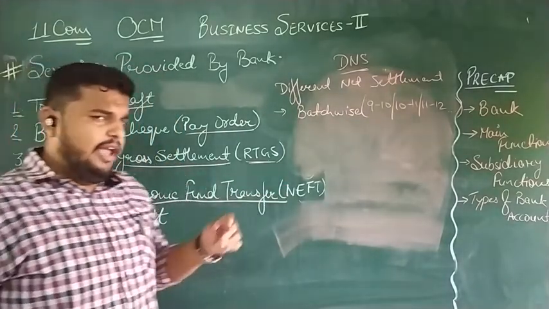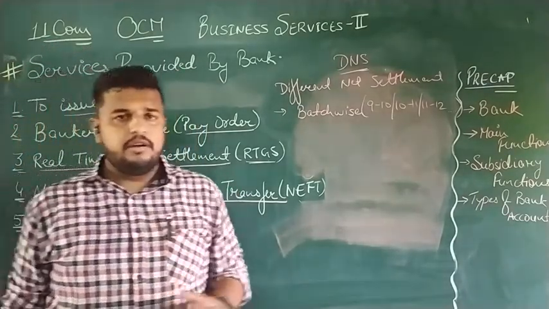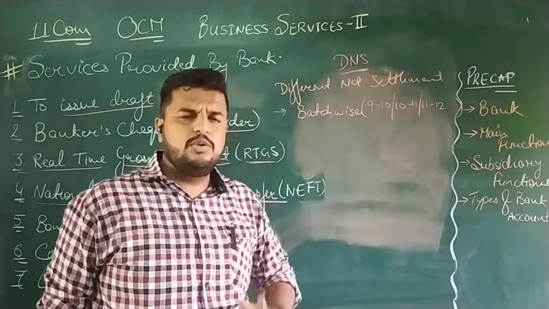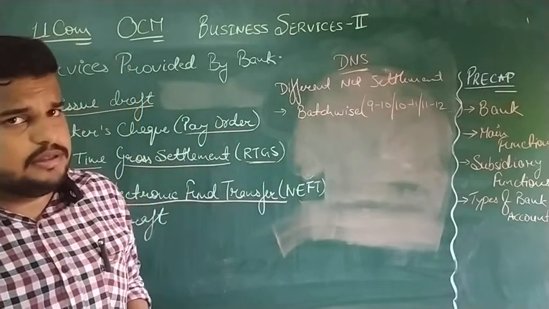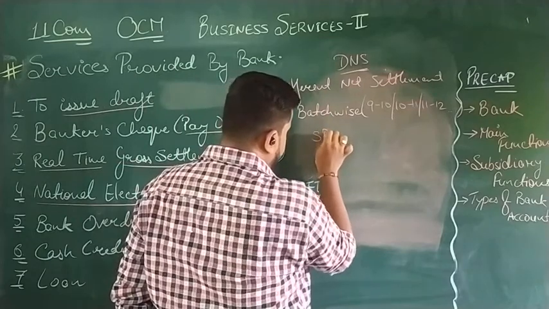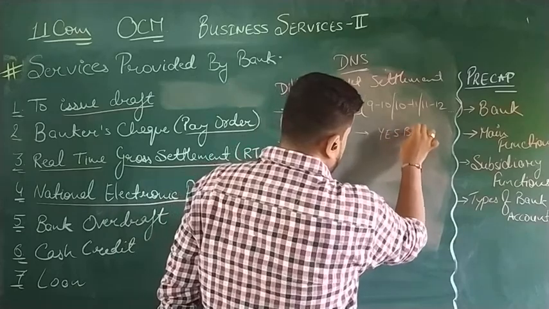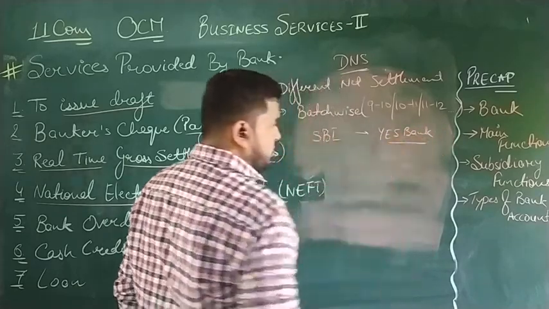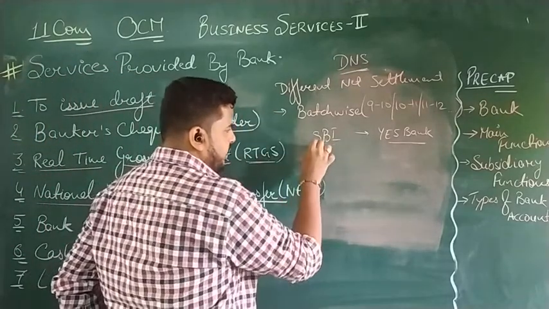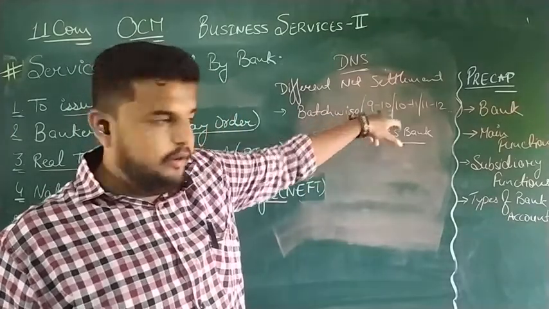Now what happens? Every bank has numerous customers, and a humongous number of customers use NEFT services on a daily basis. So in different net settlement, suppose I have an account in SBI and I want to transfer funds to Yes Bank. They will wait for an hour. Suppose I have deposited the request at 9:10. So I will be in the first batch, 9 to 10.